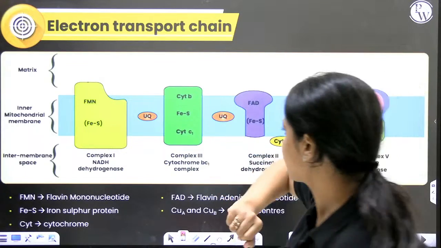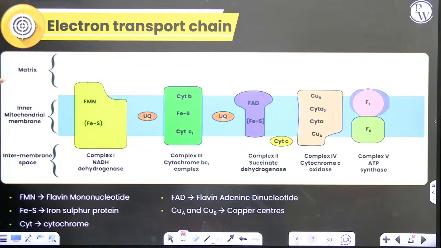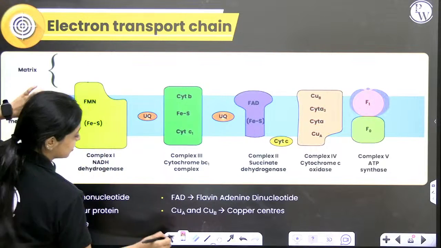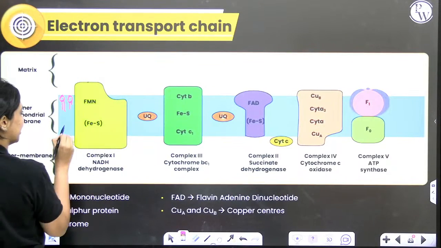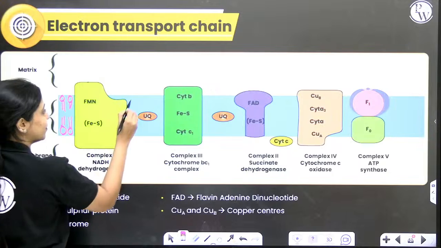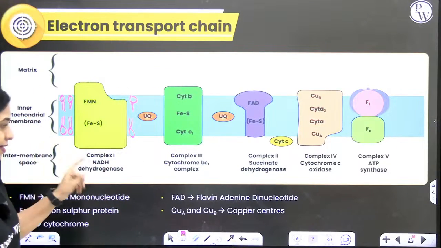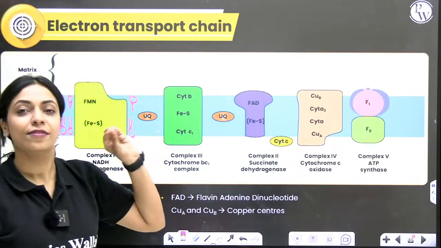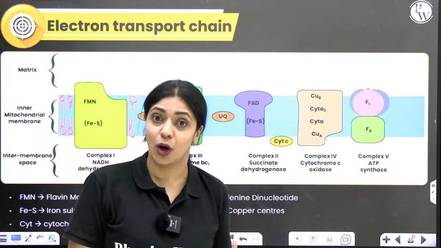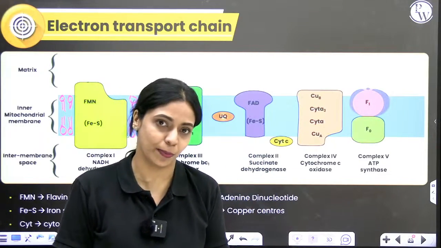Okay. Now, what you're seeing in this diagram, pay attention, please don't spam. What you're seeing in this diagram is the membrane. This is your phospholipid bilayer of the inner membrane. You know that within the phospholipid bilayer, there will be many protein complexes present. So 1, 2, 3, 4, 5, these are your protein complexes. First, let us understand what the different complexes are and what is the fancy name of each complex. Okay.